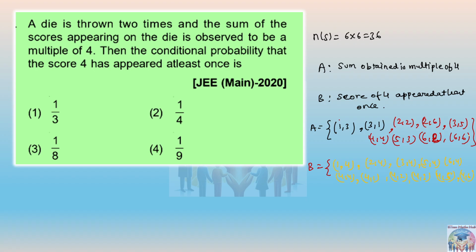Okay, this is the way we can write the elements. Now we need the probability that at least 4 has appeared once.